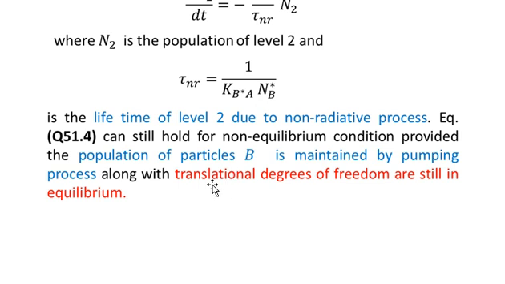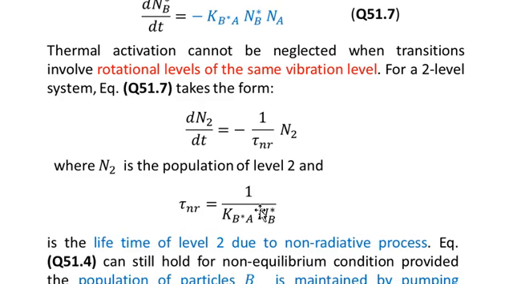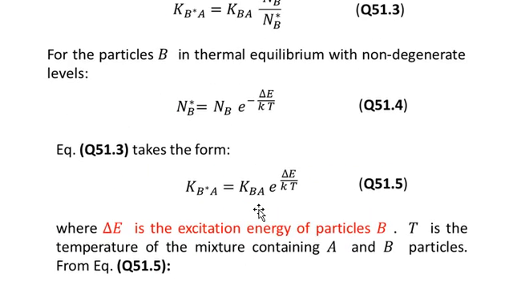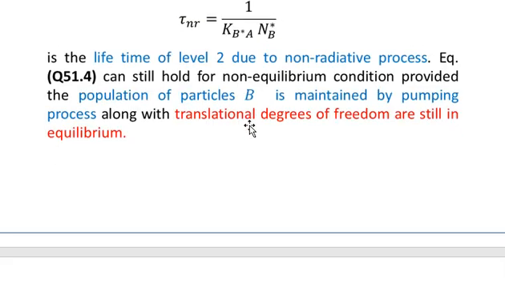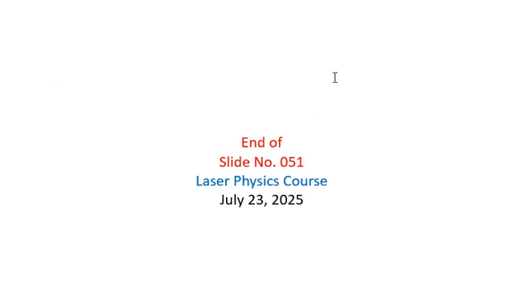We are talking about the translational degrees of freedom being in thermal equilibrium, and the population of a particle B being maintained through the pumping process, if we want equation number 4 to still hold. So this is the end of slide number 51.